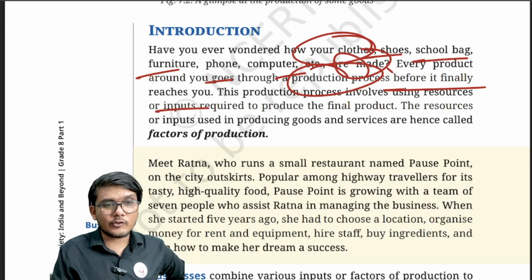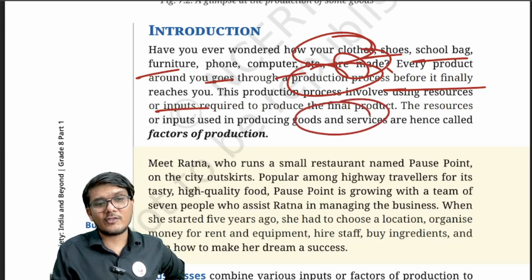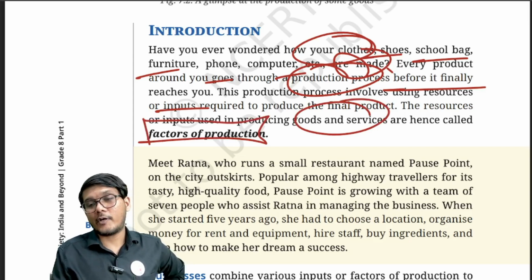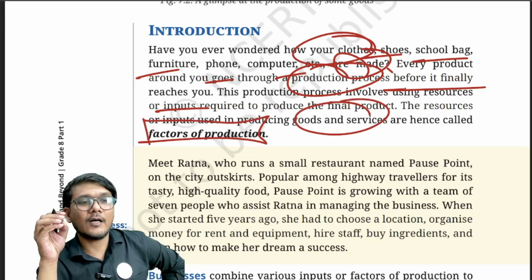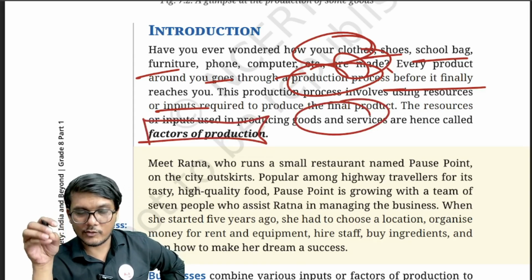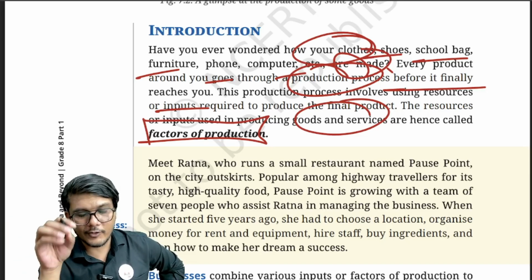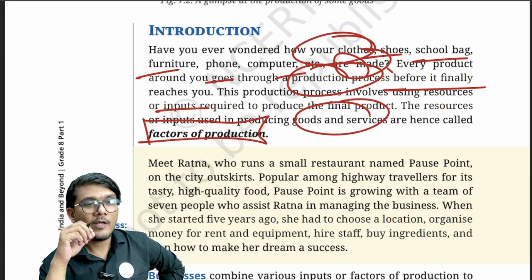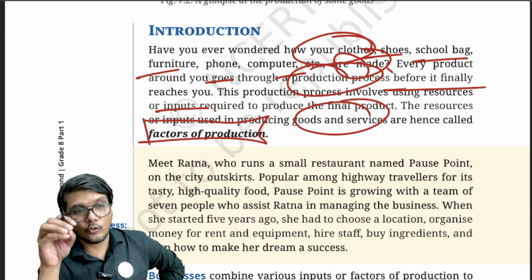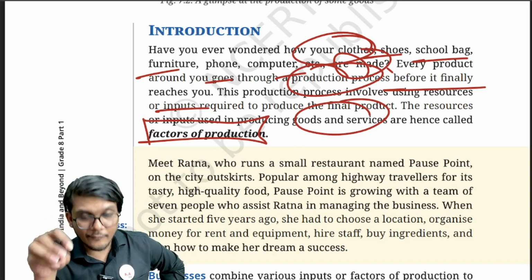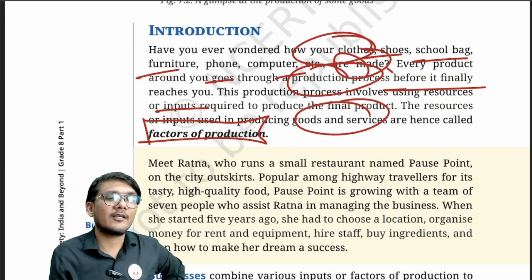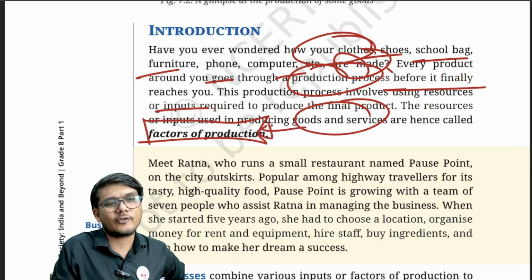The resources or inputs used in producing goods and services are hence called factors of production. So the resources and inputs used to manufacture the final goods and services that we consume are nothing but the factors of production.